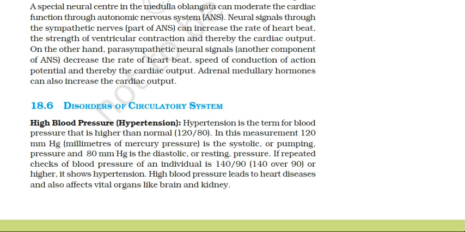So 120 is the systolic. Systolic means, as I have told you, when the contraction of the muscles takes place, and the diastolic is 80 mmHg, or you can say the relaxing, when the muscles relax, or the resting pressure. But a pressure above 140/90 may be considered as high blood pressure. I am repeating, a pressure above 140/90 may be considered as high blood pressure.